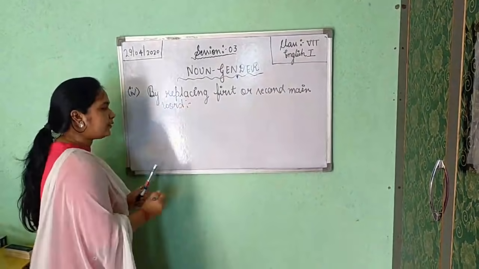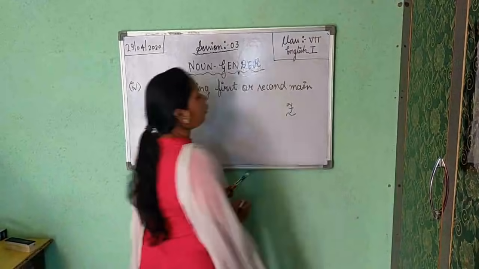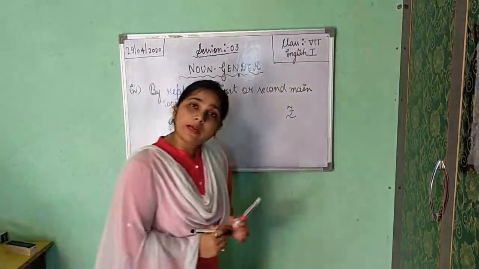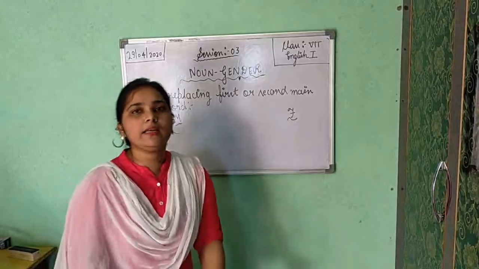Okay, if you are in masculine gender, and you are getting a noun in compound form, the main word, either the first or the second, should be replaced by another word.